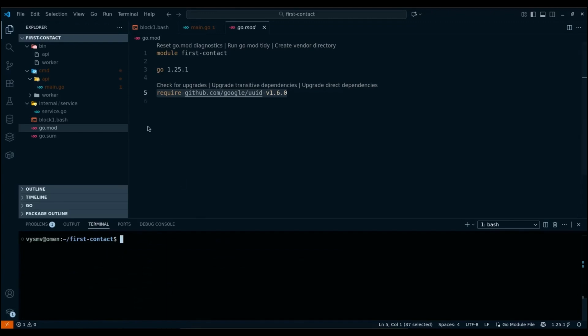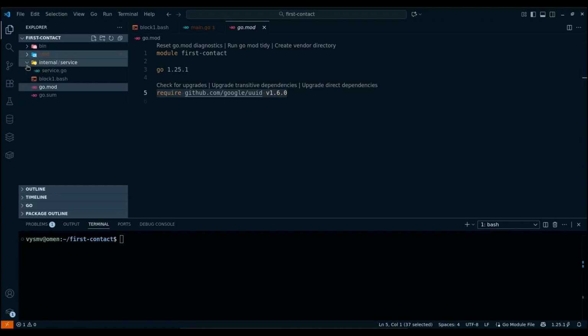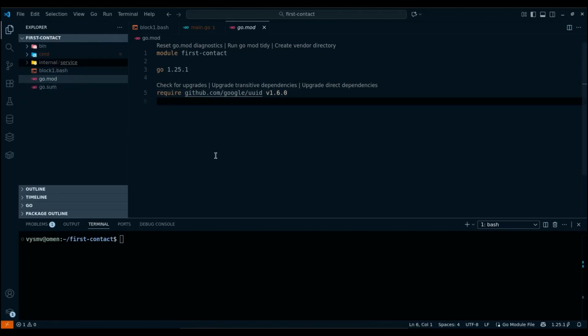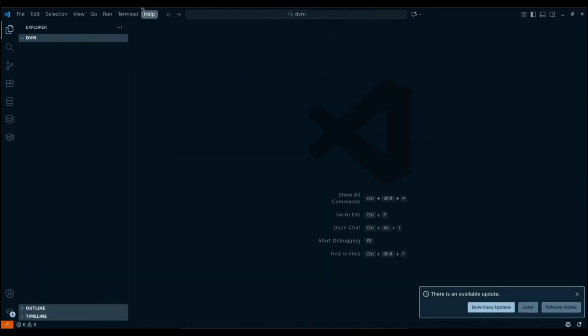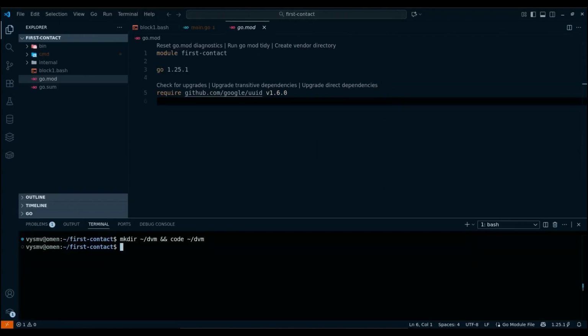We saw that we import the package in the code, but the entire module is downloaded, so we can move on. Let's move on to block number 3. Here, our goal will be to demonstrate the rules for selecting a version. To begin with, next to our current module, I will create a directory named dvm, which is a demo version of the module, and open it in VS Code. To do this, I will simply call mkdir and specify the directory to be created, and then call the code command. Now we have our locally developed firstcontact module and a demo version of the public dvm module.